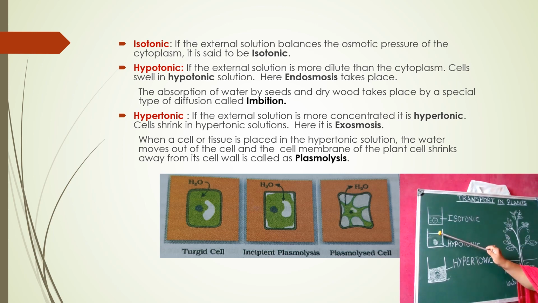As the water molecules are more outside, they have a tendency to enter into the cell, and the cell increases in size due to more water entering it. That is why a solution with more water molecules, in a dilute condition, is called hypotonic.